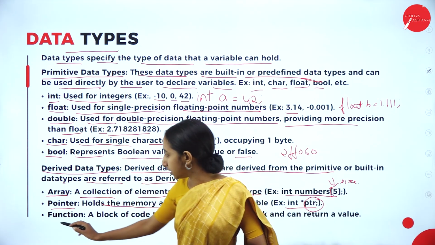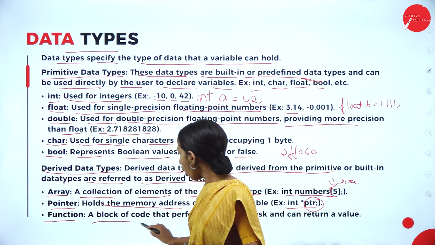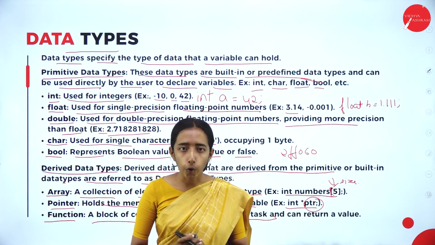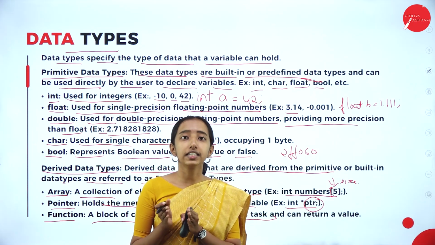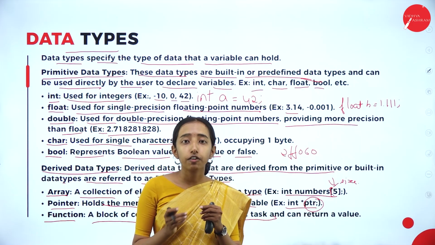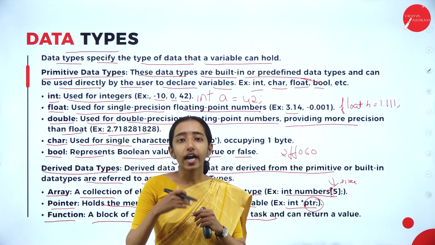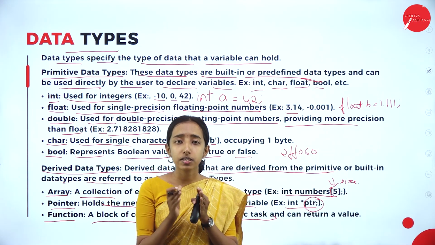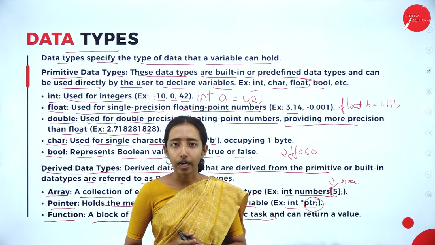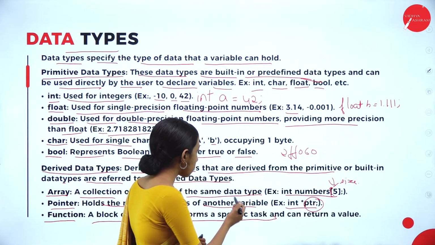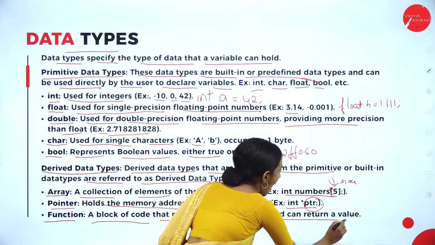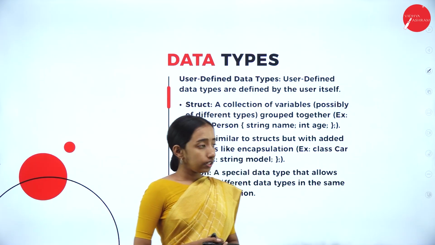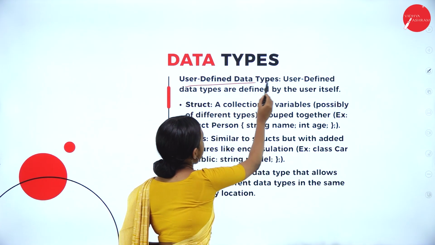Next we are having the function. A block of code that performs a specific task. A specific task means, like, if you want to do an addition, you can create a function that does specifically the addition. So a function is also a derived type and can return a value.